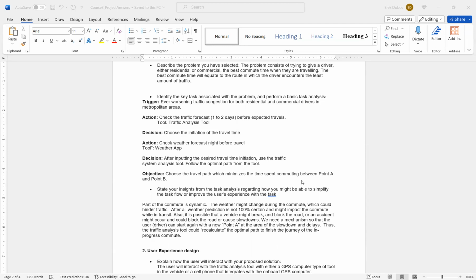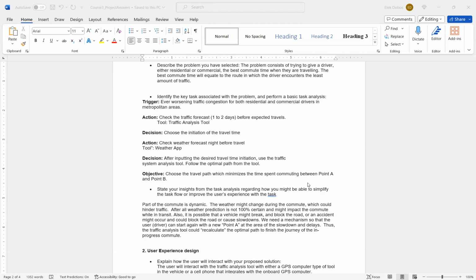I have to make a decision: choose the initiation time of the travel. Quite often, folks usually take the same route to work, for example, a residential driver, and leaving home at a different time may impact their commute to work, right? Sometimes it's during rush hour, before rush hour, a little after, towards the end of rush hour. It can vary your time to get to your destination.